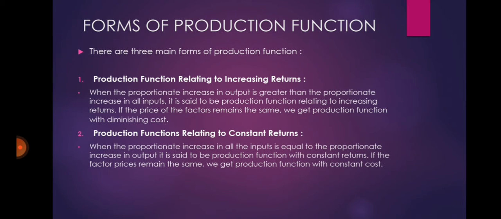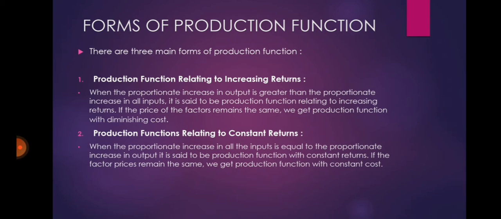To put it differently, with the given factors and technology, if more output can be obtained or if the same output can be obtained with the use of less quantity of factors than used earlier, it is known as production function with increasing returns. If the price of the factors remains the same, we get production function with diminishing cost.